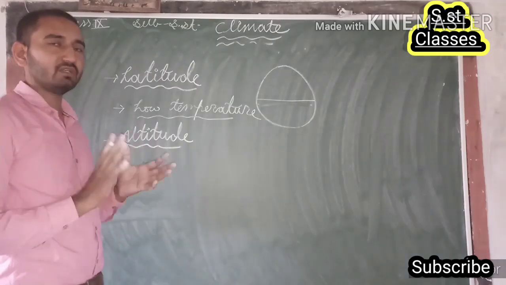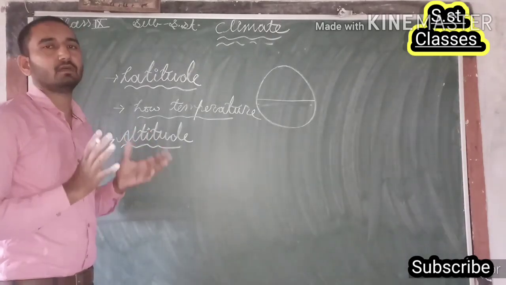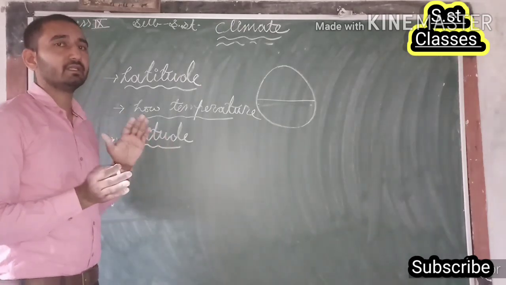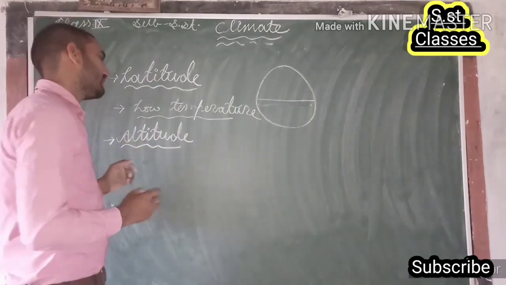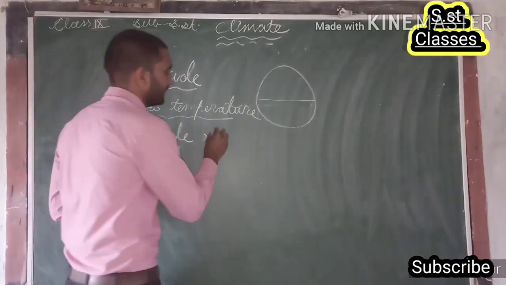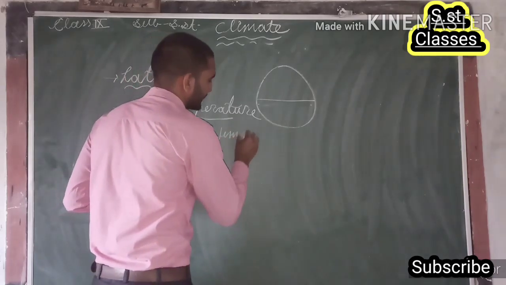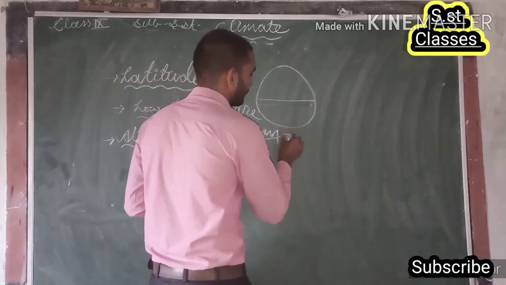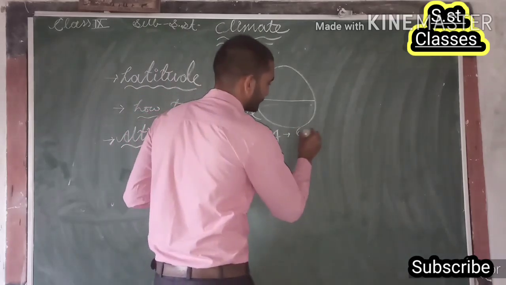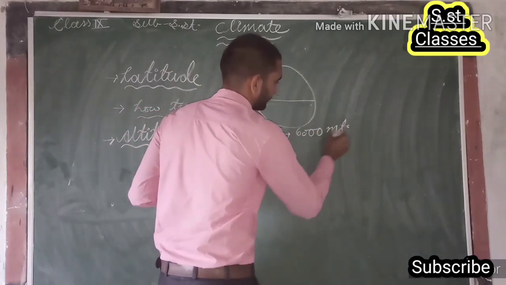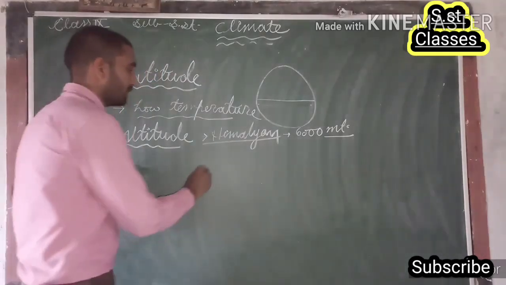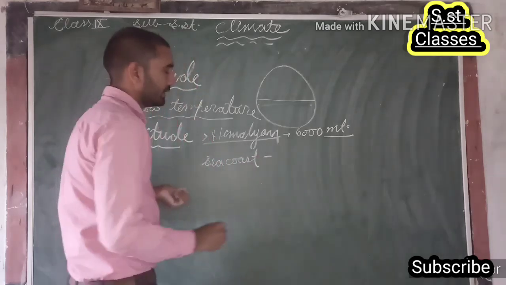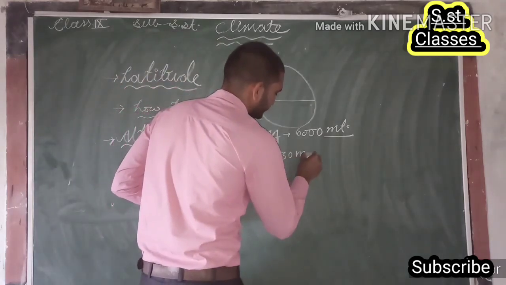So guys, the variation in altitude also affects the environment of India, the climate of India. Meaning to say that we have a variation in the altitude of the country. For example, in the north of the country we have the Himalayan mountain range, which has an average elevation or altitude of 6,000 meters. On the other hand, near the sea coast, the altitude is just 30 meters.